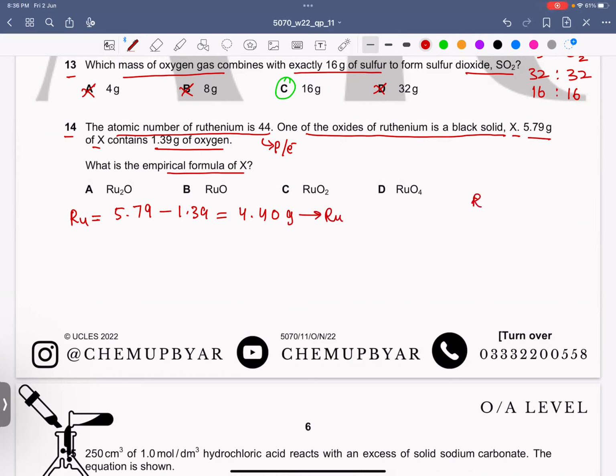Okay. Can anybody tell me the AR of ruthenium from the periodic table? There is 4.4 grams of ruthenium and 1.39 grams of oxygen.